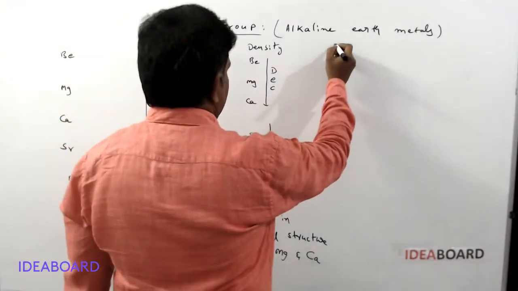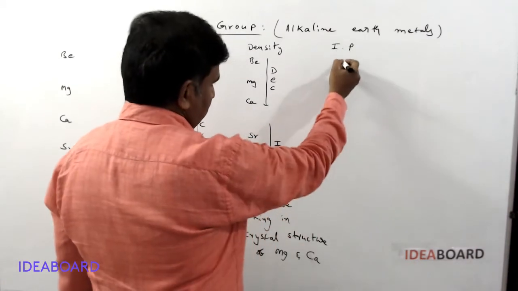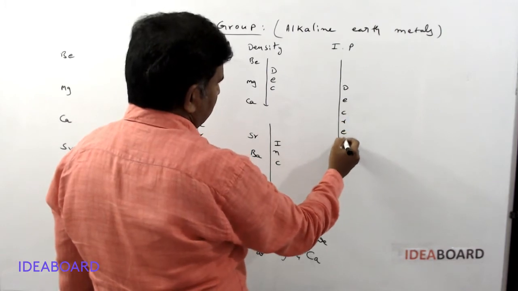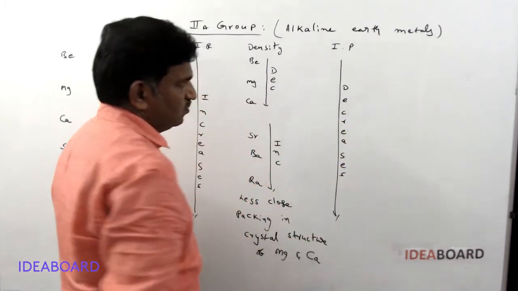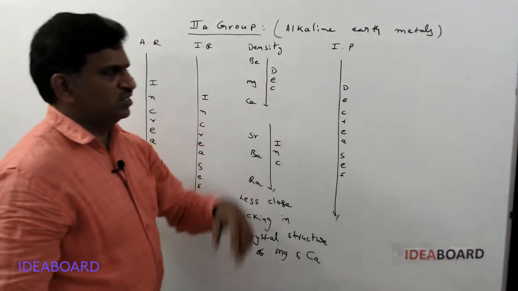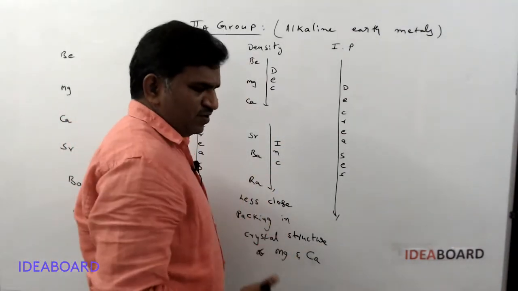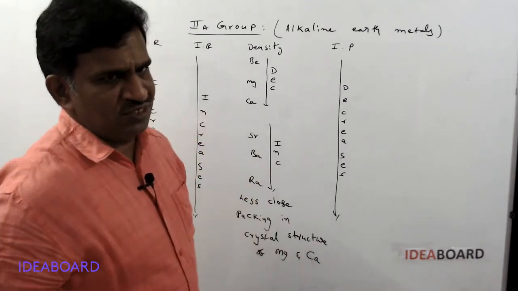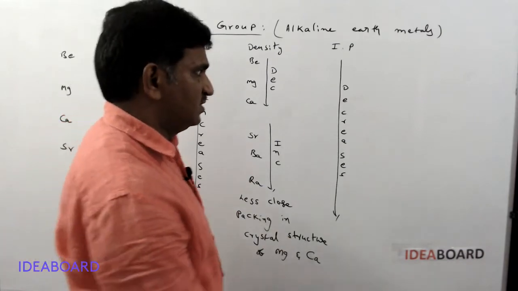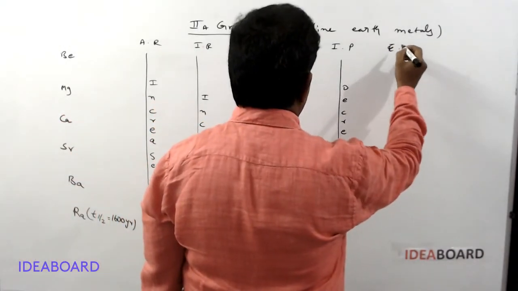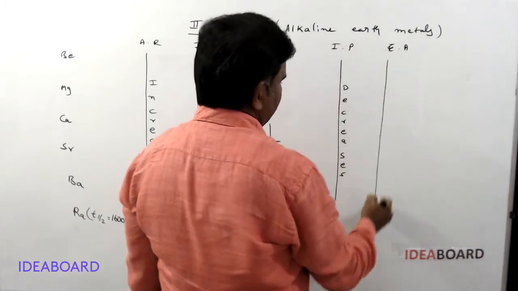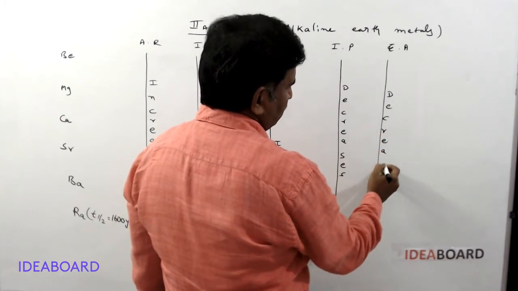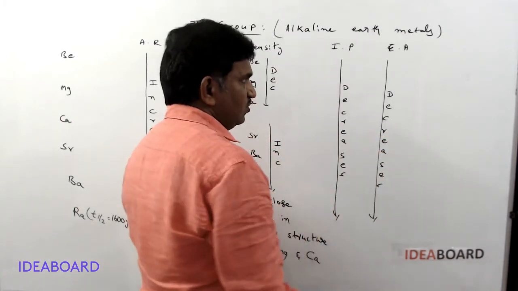And next, ionization potential values. Generally, what happens to the ionization potential values in a group? Yes, from top to bottom, ionization potential values decrease. And here IP1 and IP2 values are there. When you compare them, IP1 values are much higher, IP2 values are a little lower. And next, electron affinity or electron gain enthalpy values. They have very low electron gain enthalpy values, and these values also decrease from top to bottom.